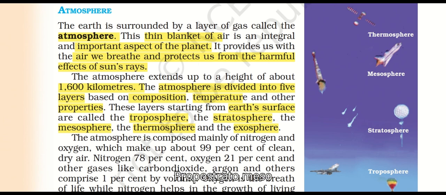Remember it as tropo, strato, meso, thermo, exo.